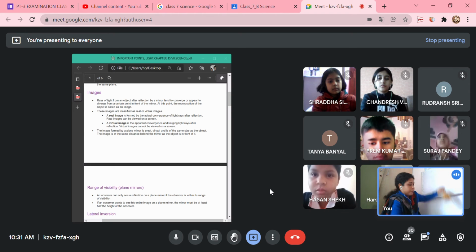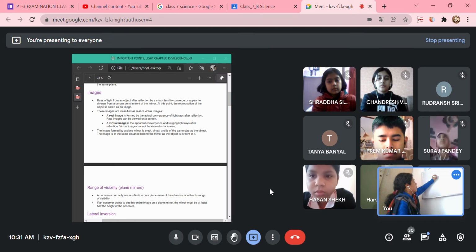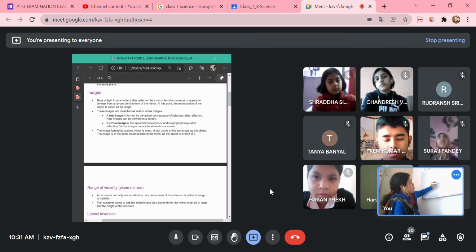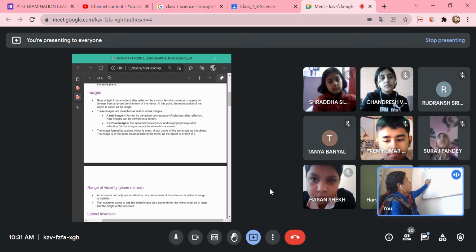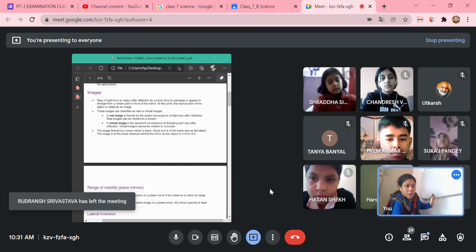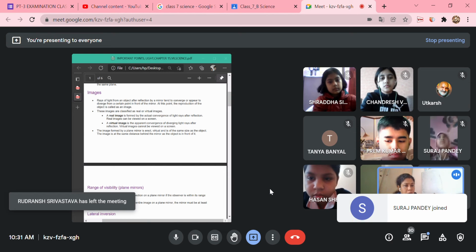Suppose this is a mirror. And if you keep an object over here, you are going to get an image behind the mirror. How are you able to get this behind the mirror?